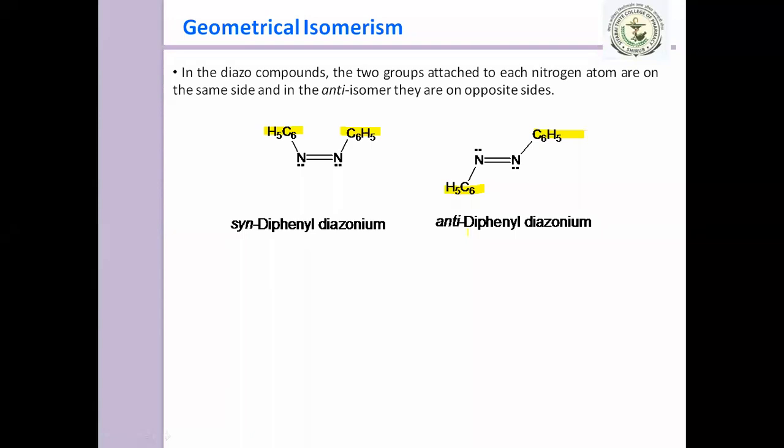Okay, there is one more nomenclature system, which is the E and Z nomenclature system. We will discuss that next, but up till now, are all of you getting it? Yes, sir. Okay, good.